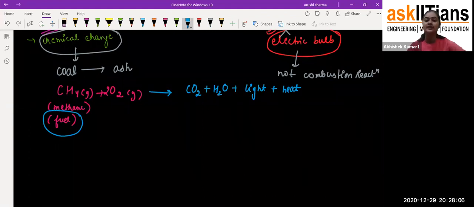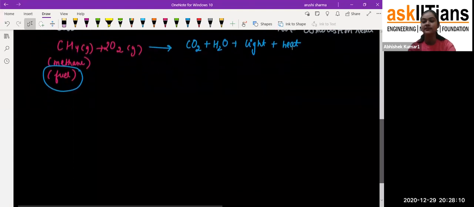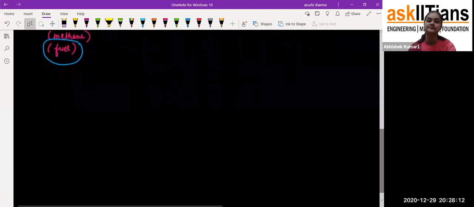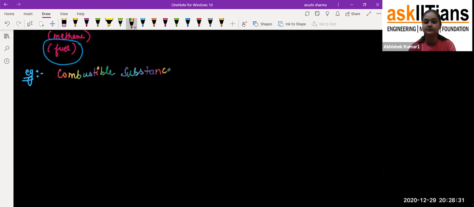Now it's your task again: tell me some examples of combustible substances. Here again a new word comes up, combustible substances. What are combustible substances?